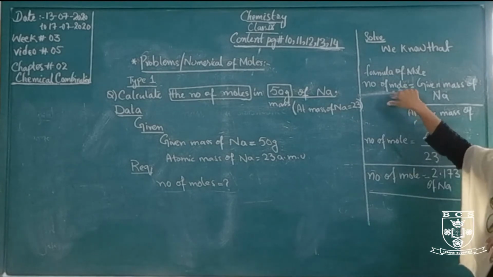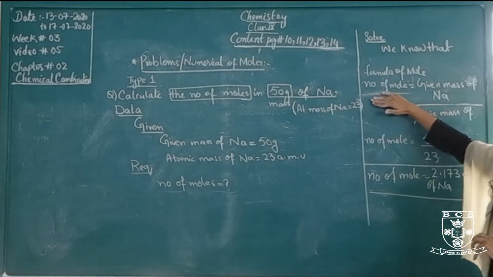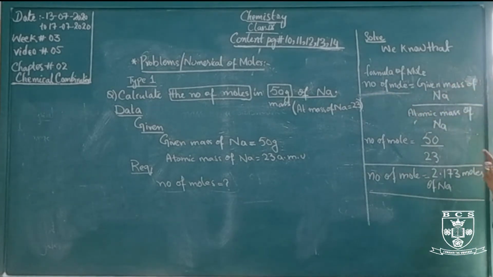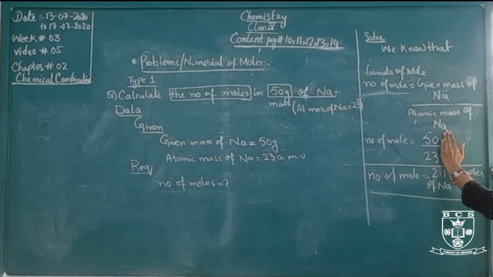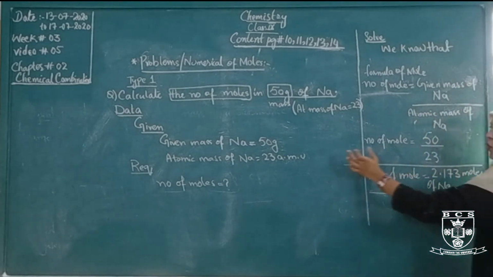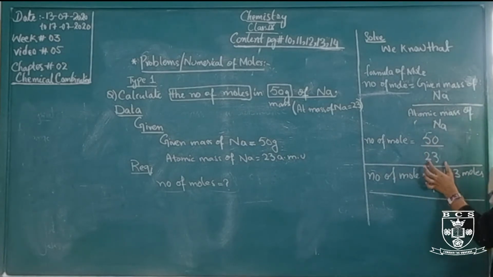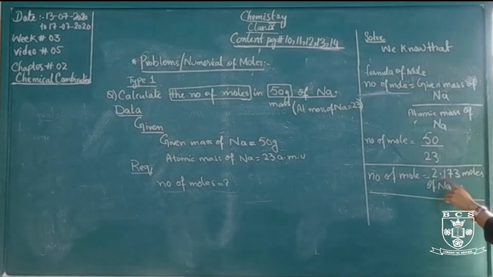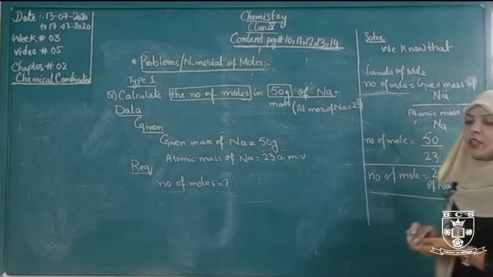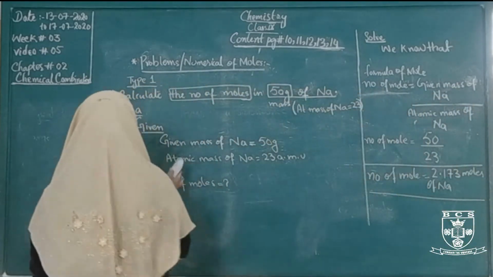The formula is given mass of sodium over atomic mass of sodium. We take these values from our data: given mass is 50 and atomic mass is 23. After division, the answer is 2.173 moles of sodium.